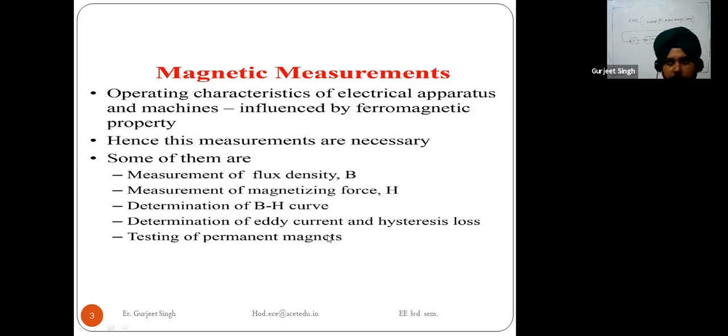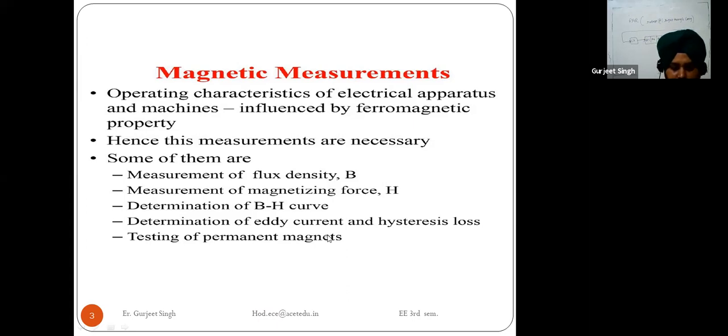All your electrical instruments, apparatus and machines, the working of these is totally dependent upon magnetic measurements and Faraday's law of electromagnetic induction. They depend upon the properties of the magnetic materials.